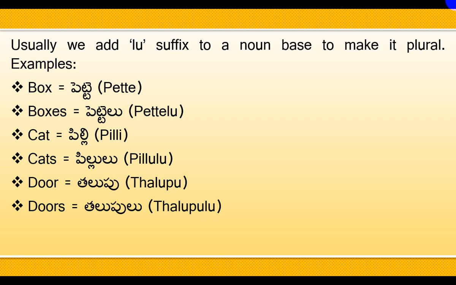Sometimes we need to change the end sound before adding lu suffix for easy pronunciation. Let's see, cat means pilli, but we cannot say pillilu. For easy pronunciation, we say pillulu. We change li sound to lu, then we add lu suffix. Door means talupu. Doors means talupulu.